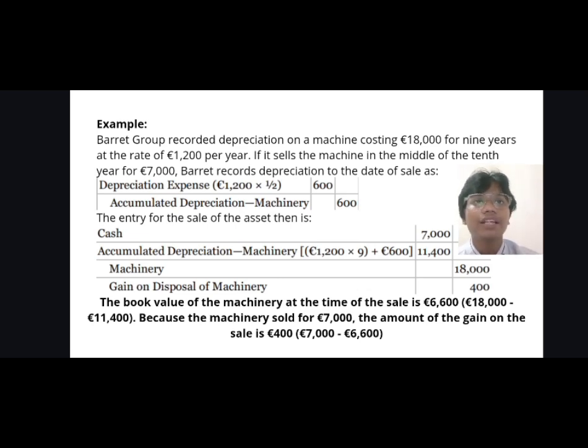So the book value of the machinery at the time of sale is 6,600, since 18,000 minus 11,400 is 6,600. And because the machinery is sold for 7,000, the amount of the gain on the sale is 400. So we count it like 7,000 minus 6,600.